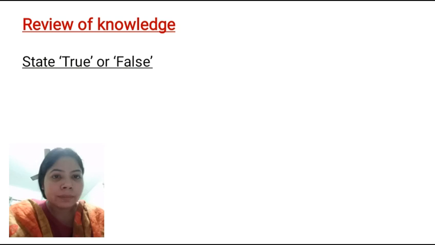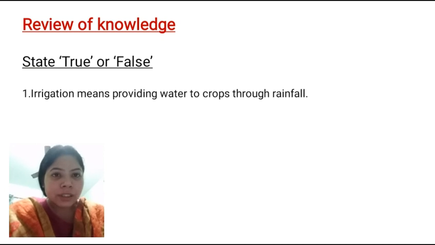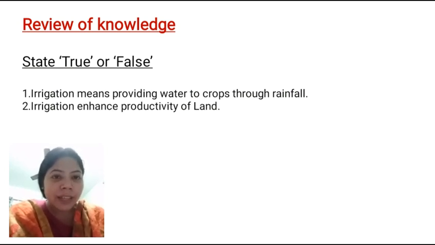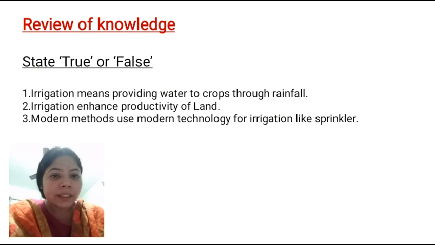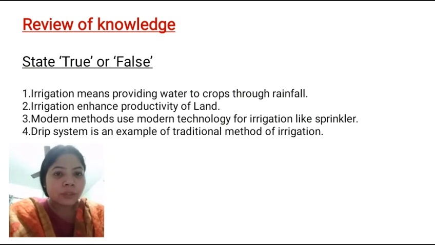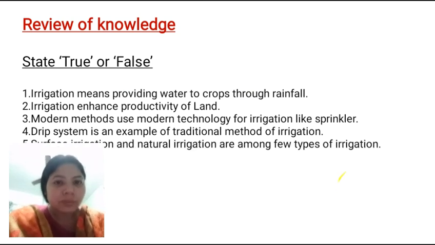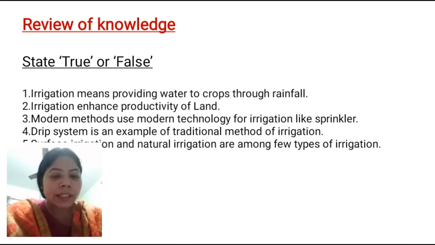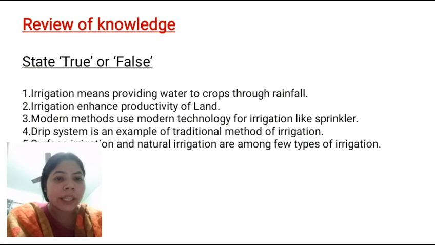In the traditional method of irrigation, irrigation is done manually by the farmers. State true or false. In case the statements are true, say true, and in case the statements are false, say false. Irrigation means providing water to crops through rainfall. It is false. Irrigation enhances productivity of land. Yes, it is true. Modern methods use modern technology of irrigation like sprinkler. Yes, it is true. Drip system is an example of traditional method of irrigation. No, false. It is a modern method. Surface irrigation and natural irrigation are among a few types of irrigation. No.